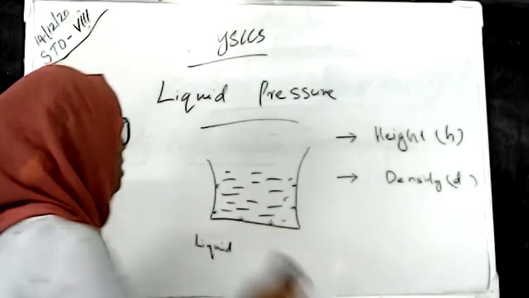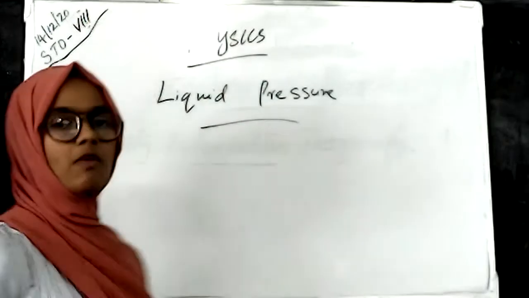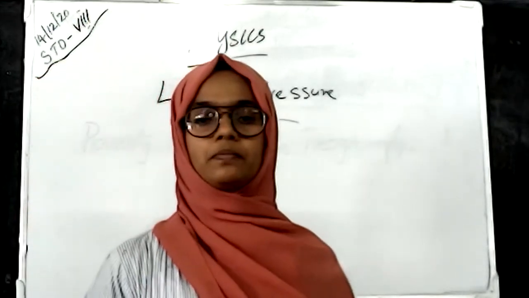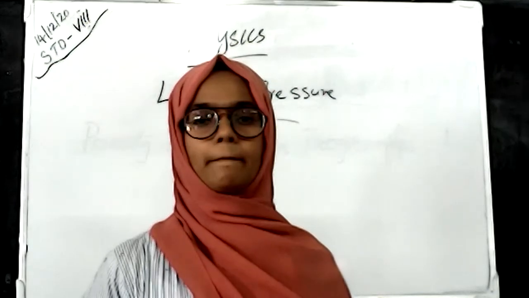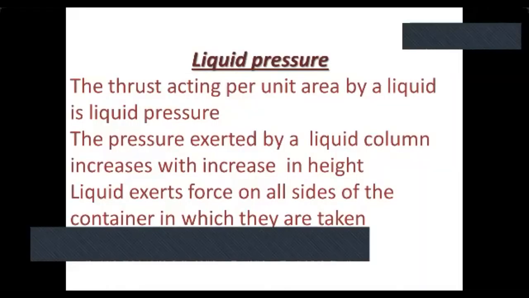So there is a definition for liquid pressure, which we have to read from our slide. What is liquid pressure? The thrust acting per unit area by a liquid is liquid pressure. The pressure exerted by a liquid column increases with increase in height.